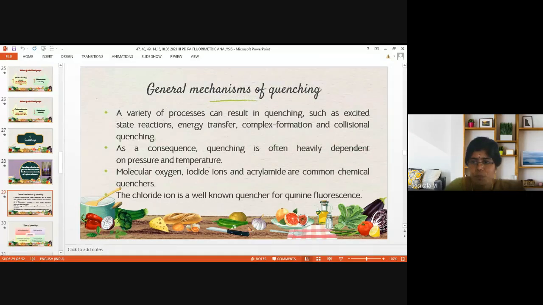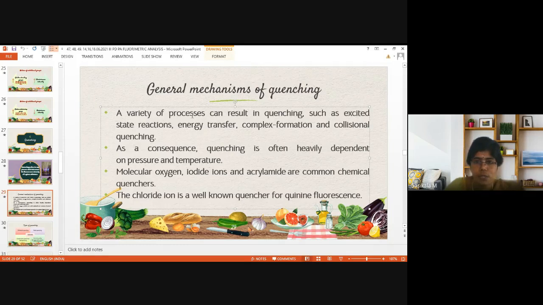Then collisional quenching due to the collision process. So these are all the various mechanisms involved in the quenching process: excited state reactions, energy transfer, complex formation, and collisional process. Excited state reactions include vibrational energy loss, collisional deactivation, and heat transfer. Then energy transfer represents the energy of emitted radiation being absorbed by another molecule, thereby